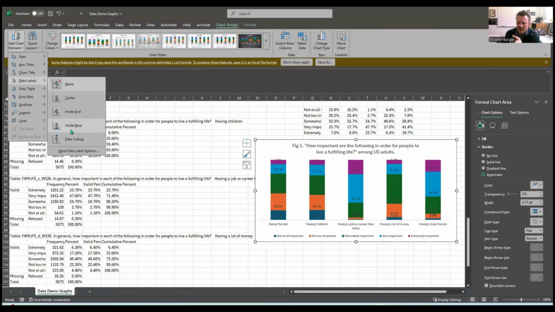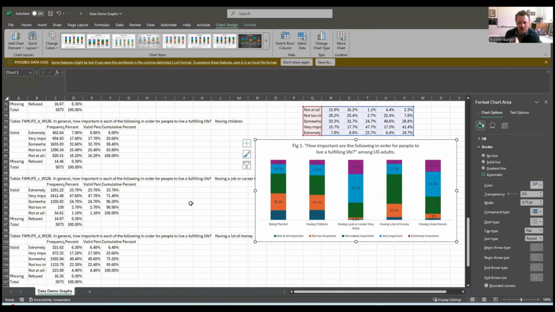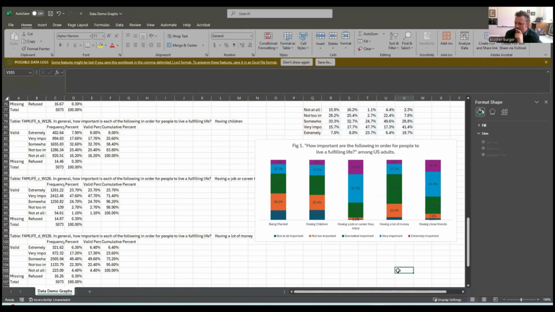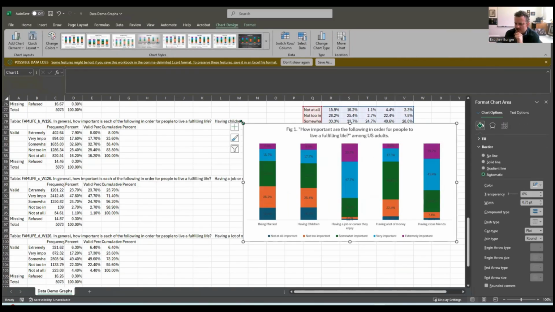Inside end gets a little messy. Inside base gets a little messy. Sometimes just the center is the way to go. Okay, so that helps. We have our data labels. They're so hard to see. That purple on the black is killer. So maybe let's recolor these boxes. So we got not at all, not too important, somewhat important, very important, extremely important.